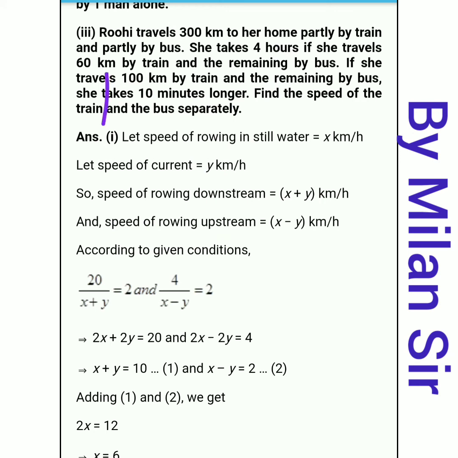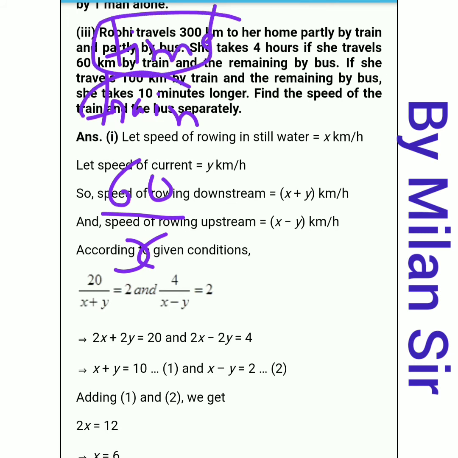Now first of all, for the train, distance is 60 kilometer divided by speed of train, it is x. So time taken by train is distance upon speed, 60 by x, plus, since total time is given, we need to add the time taken by the bus.